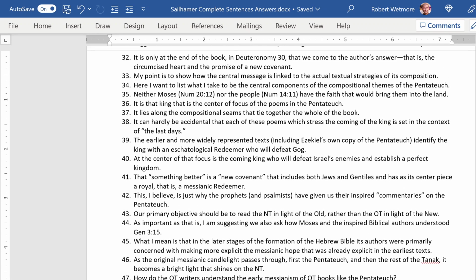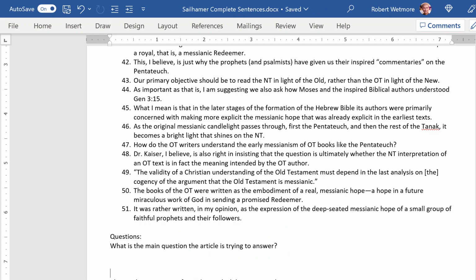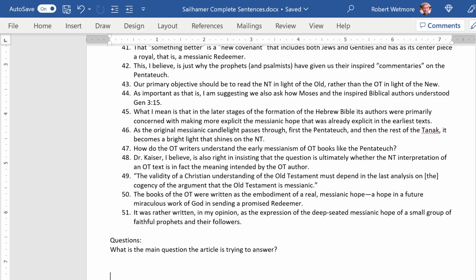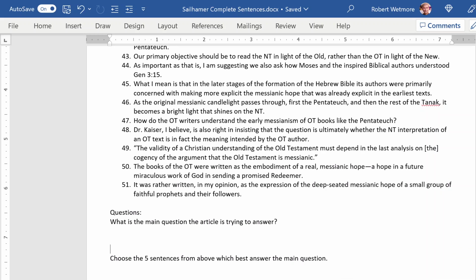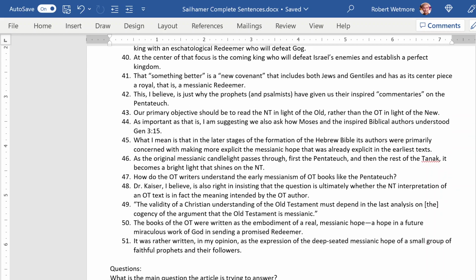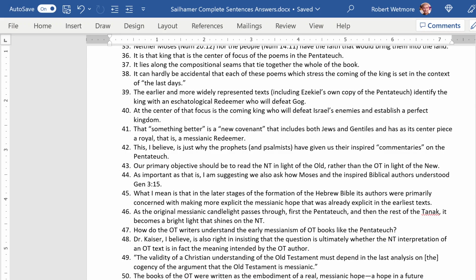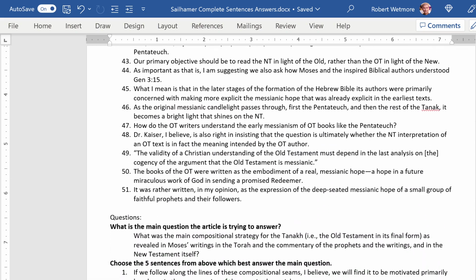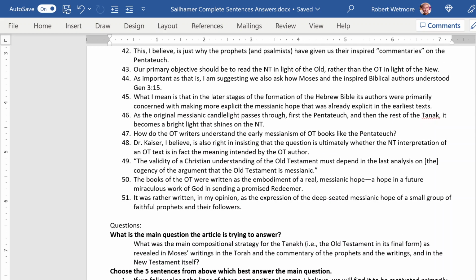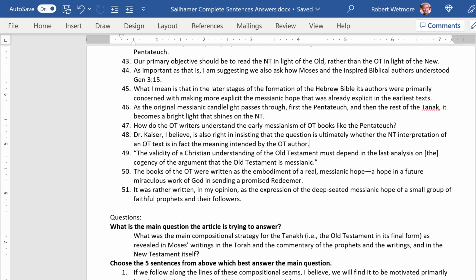Then this is the next part you're going to do. This simple little sentence here. It says, choose the 5 sentences from above, your 51 sentences, which best answer the main question. 5 sentences. All right, so I went through and did that. And these are the sentences I copied and pasted out of this list. I just went through this list here, copied and pasted these 5 sentences. Okay, so now we have a good sense of where we're going.